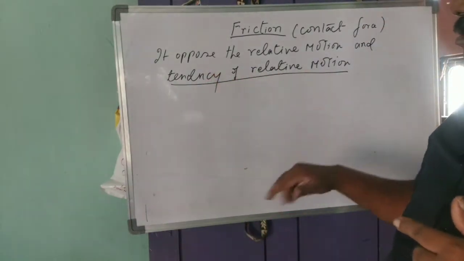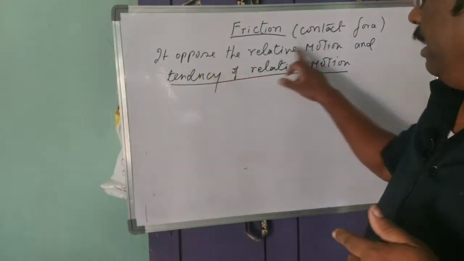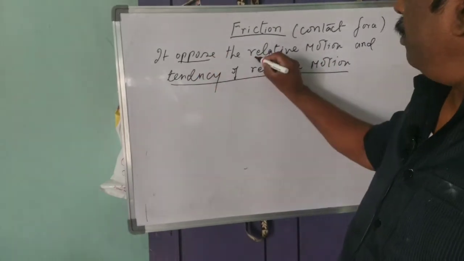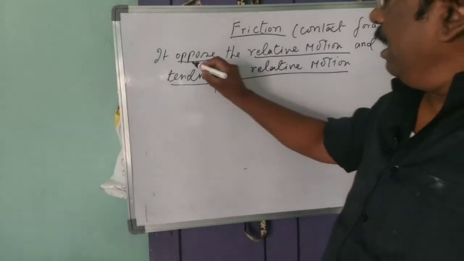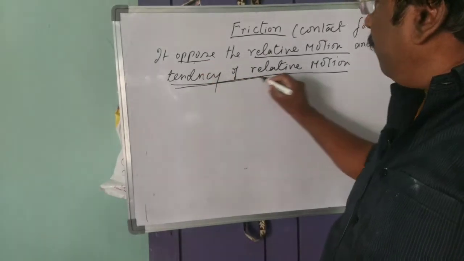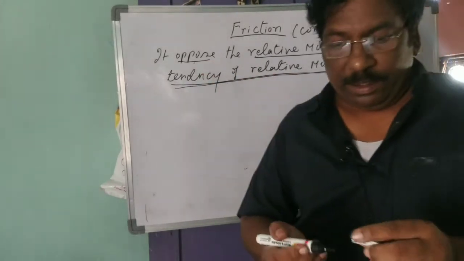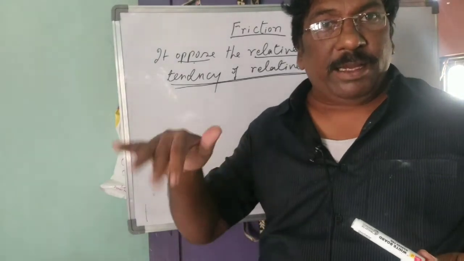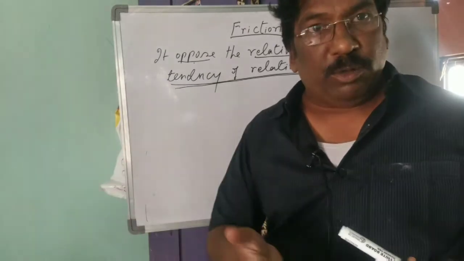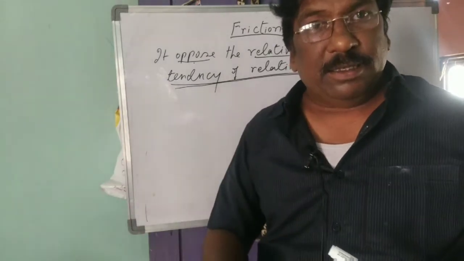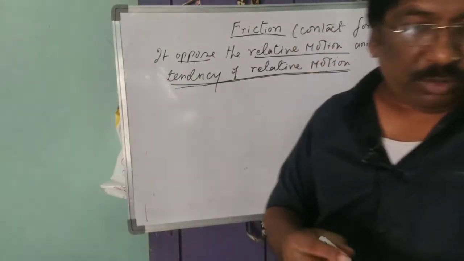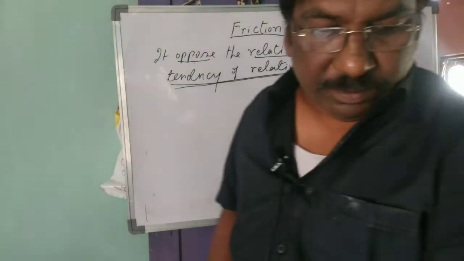So friction opposes the relative motion, and it opposes the tendency of relative motion. It does two things. When the body is in motion, it opposes the motion. When the body is at rest, it opposes the tendency of moving.